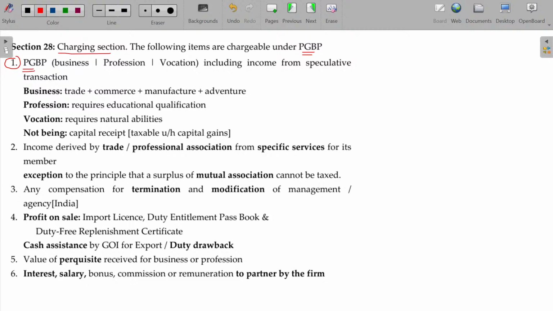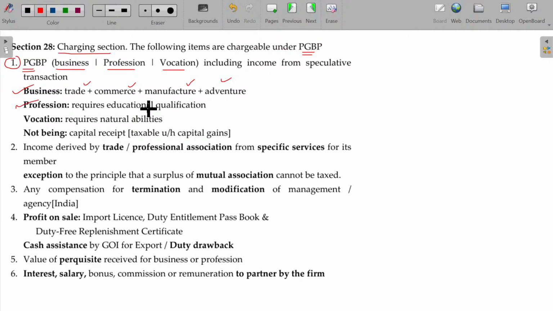PGBP means business, profession, vocation. Business means any trade or commerce, including manufacture as well as adventure. All these things are falling under business. Any trade, commerce, manufacture or adventure. If you are involved in these activities and earning any money, it will be called business income.